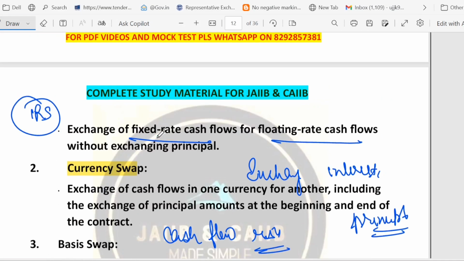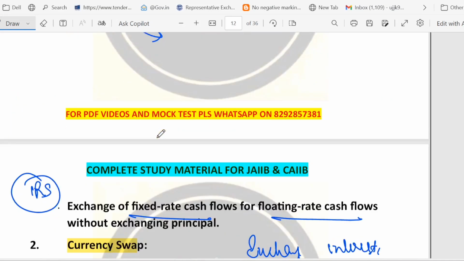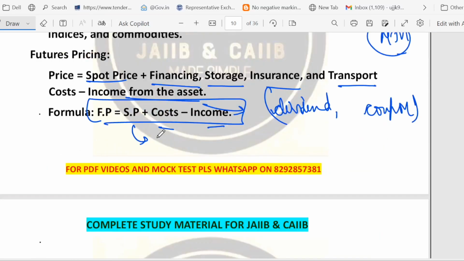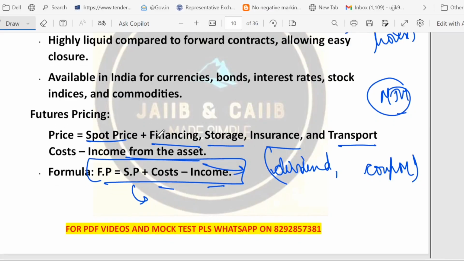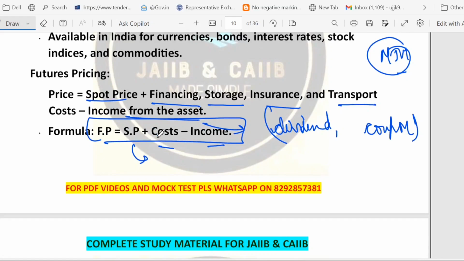So friends, what we have discussed in this slide, we started with future pricing. How to make the price of the future? Very simple. Future price minus spot price gives you the current market price of the asset. Cost means money you must spend to hold the asset until future delivery. Obviously you have to spend some money to hold the asset, like storage cost, financing interest cost, storage fee, insurance cost, transport cost. And the income is the cash that the asset gives while you hold it, like dividend and coupon.